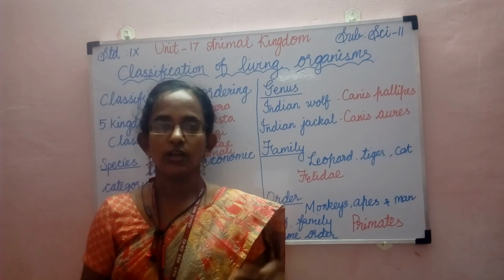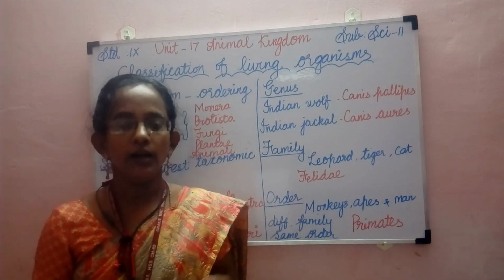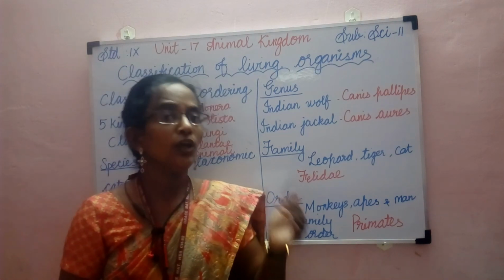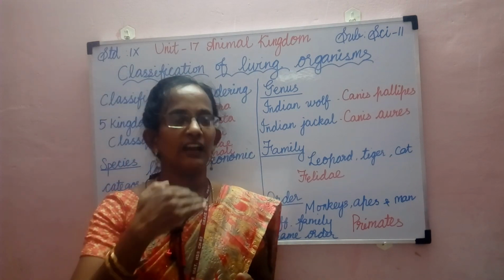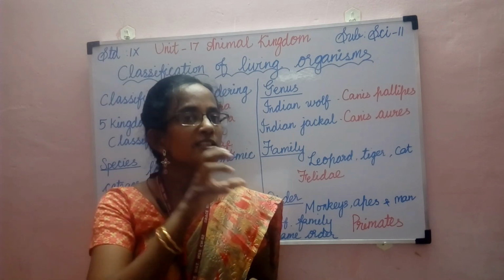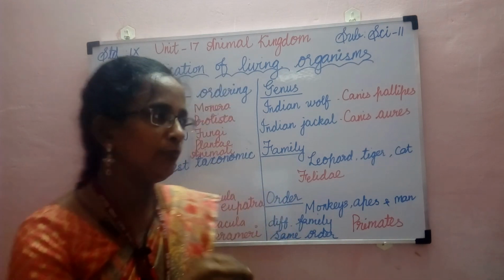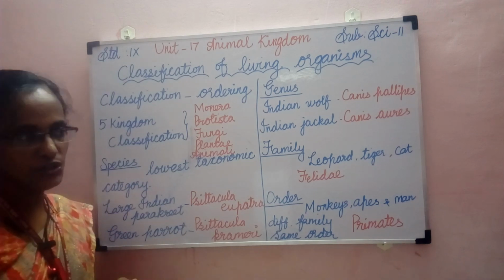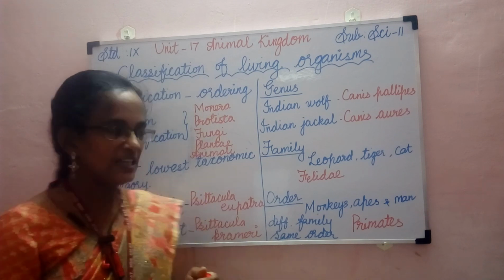On the basis of the hierarchy of classification, organisms are separated into small groups, and these form the units of classification. Hierarchy means the different levels. The different levels of classification consist of small groups of organisms, and each group is denoted as a basic unit of classification. So now we are going to learn the different levels of classification.